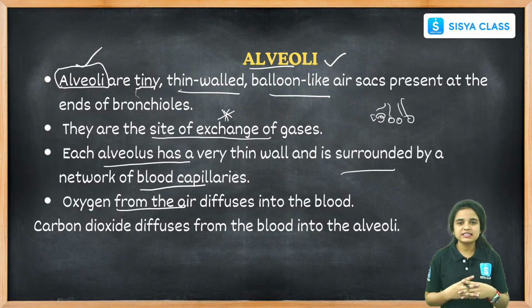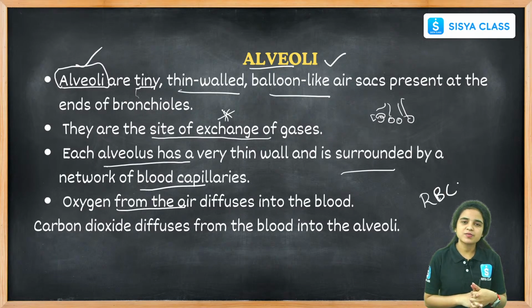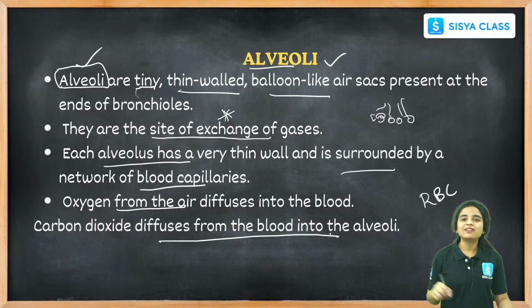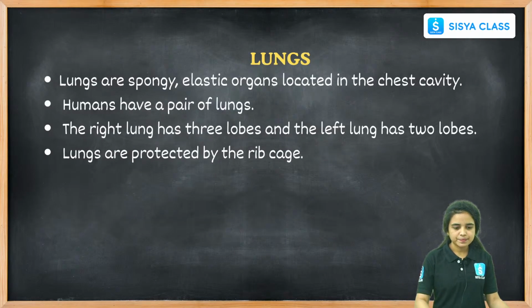And what are the blood cells that carry the oxygen to our body? They are the red blood cells. The carbon dioxide will also diffuse from the blood into the alveoli, and in return we will exhale it. We will breathe out.